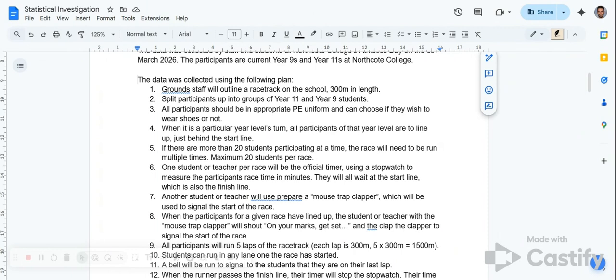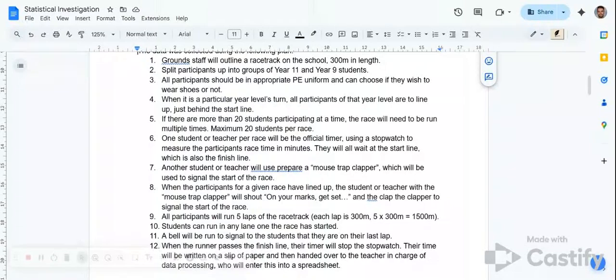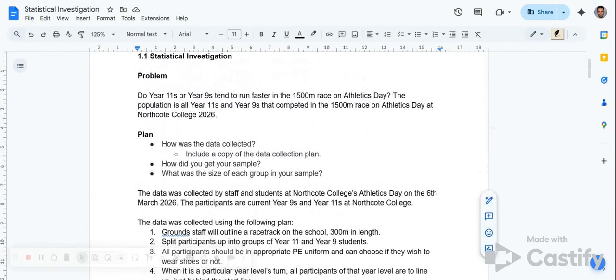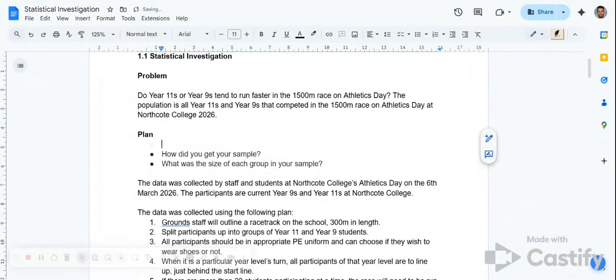So this covers everything like that the ground staff are going to outline a racetrack that's 300 meters in length. We're going to split the participants up into groups. They should be in their PE uniform. All the minute details about what we need to do to collect the data for Year 9s and Year 11s running the 1500 metre race are all in this plan here. And I didn't have to write this. This is provided to me. I just need to make sure it's in my plan. So this part is now done.